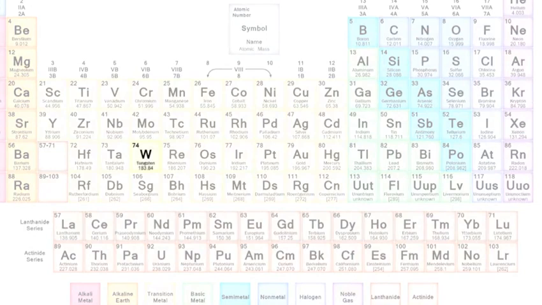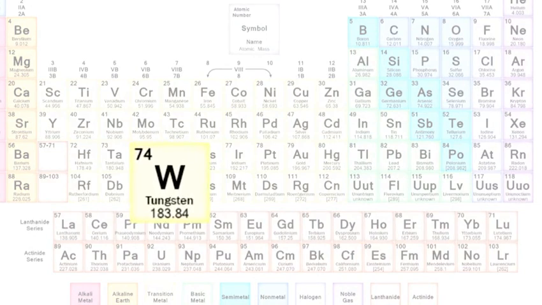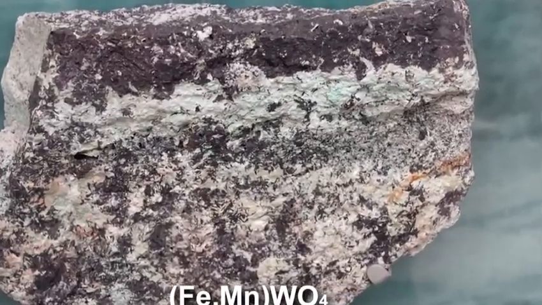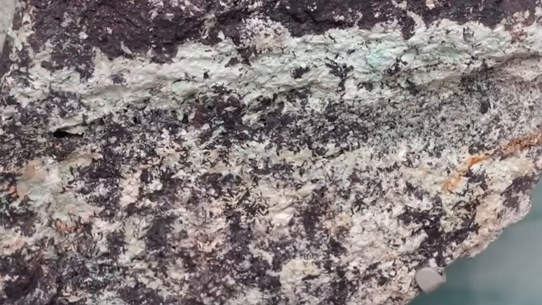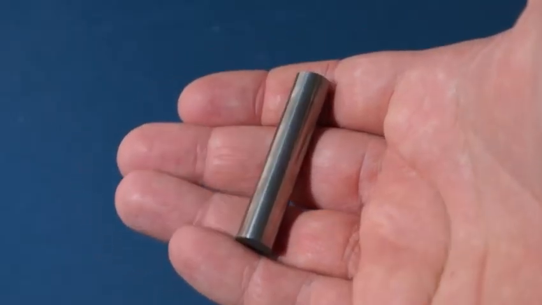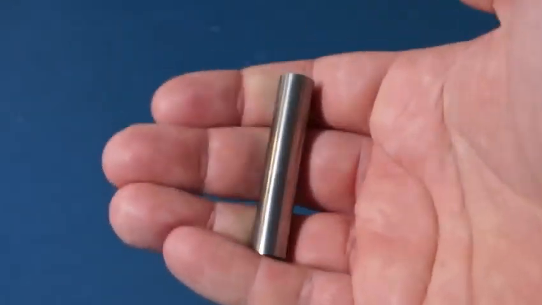First, let's take a look at tungsten. At first glance, it looks like any other metal with its shiny, opaque, silvery gray color, but don't be fooled. Tungsten is extremely heavy. It's the second densest metal in the world, topped only by osmium. Tungsten is widely used for its malleability, tensile strength, and thermal resistivity.